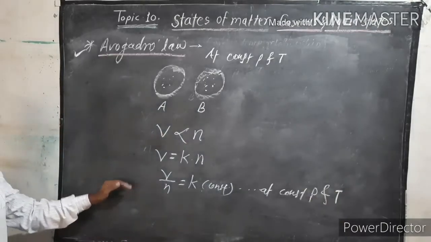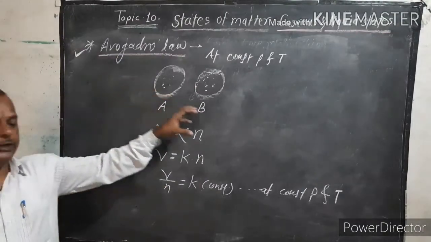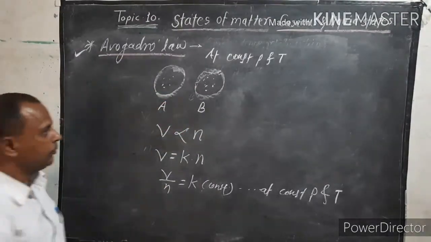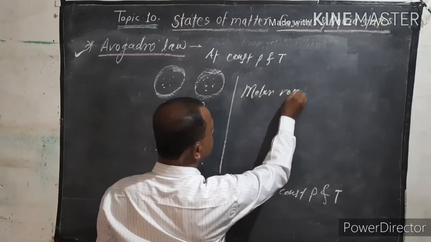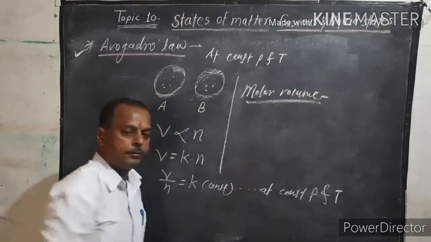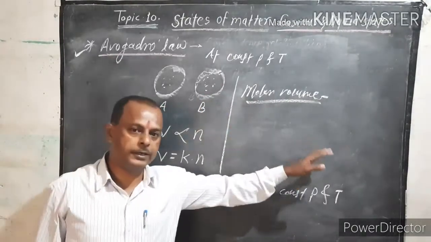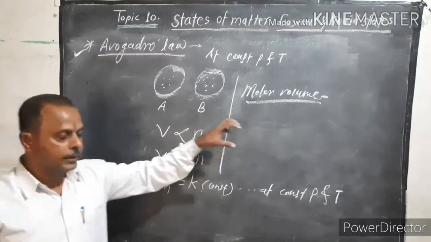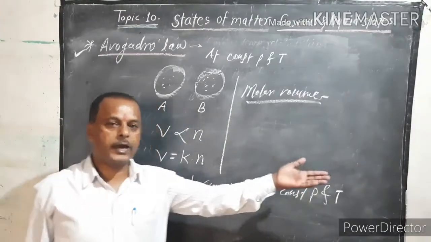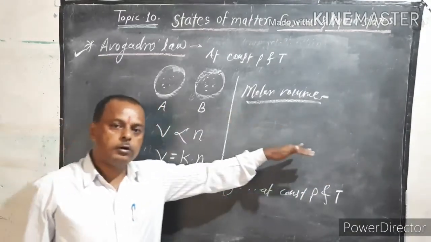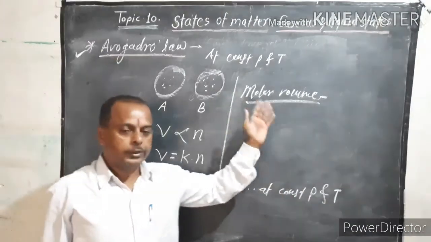Now Avogadro gave the term molar volume. What is molar volume? 1 mole of any gas occupies a volume of 22.414 liters per mole at STP condition.